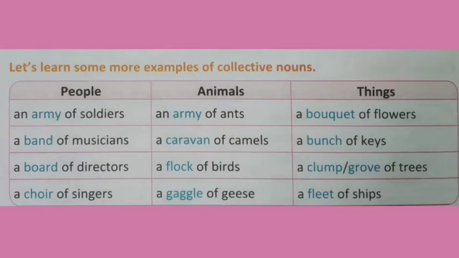And students, here we will see the next example, that is a group of things. In that, a bouquet of flowers, a bunch of keys, a clump or we can say grove of trees, a fleet of ships. Students, these were the examples of a group of things.